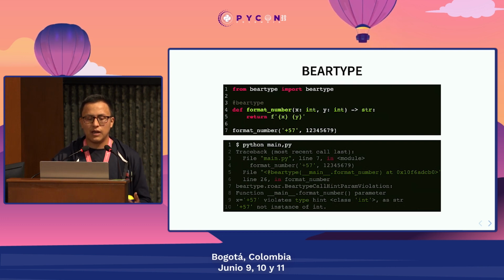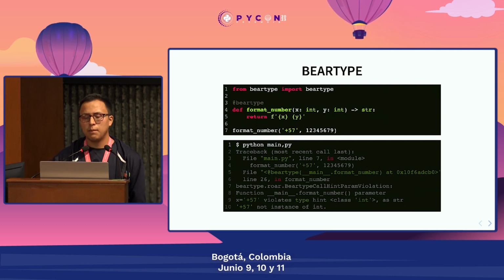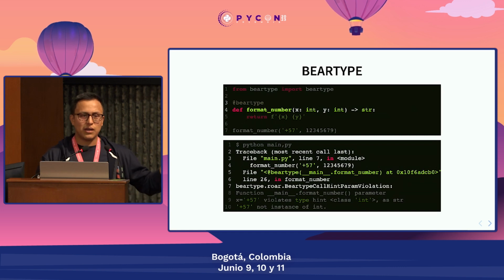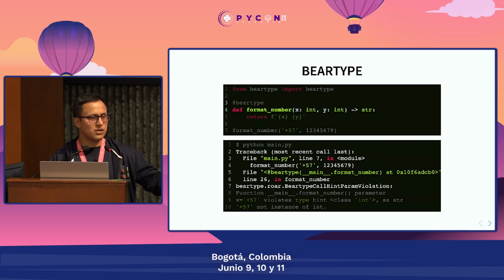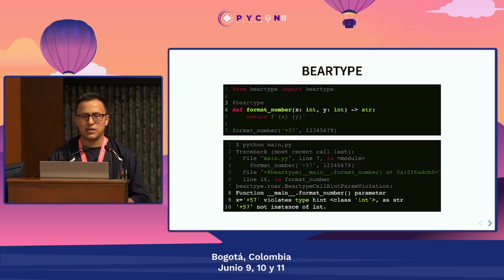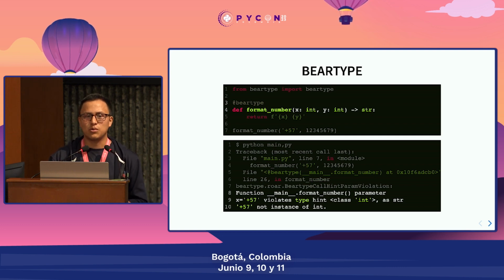And this time, when I execute this code with Python, it is going to tell me, hey, that's not correct. It's going to throw an exception before actually executing this function. It's going to tell me, hey, I was expecting a string, not this plus 17 that you gave me. So fix it, otherwise I won't execute this code.